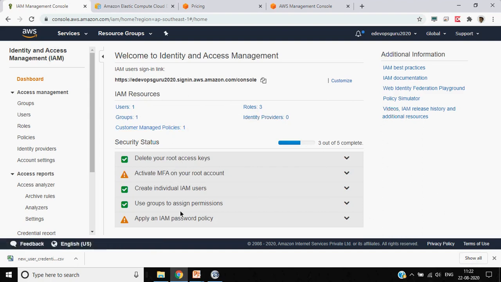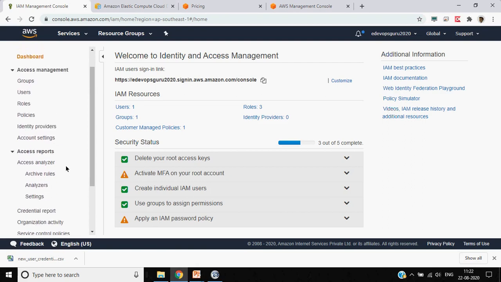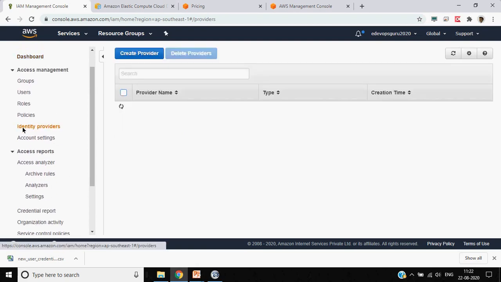Here, if you see, this is the security status. AWS will tell you what you should have. As of now, we have not activated multi-factor authentication, so that's why it's just showing the question mark. And we have not yet created our IAM password policy. So we will cover all the aspects.